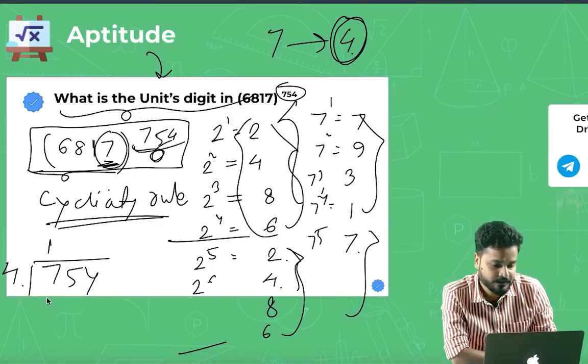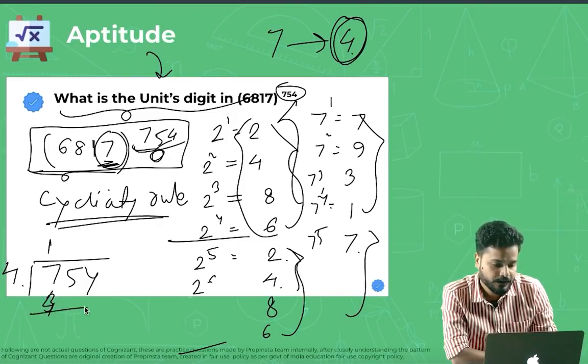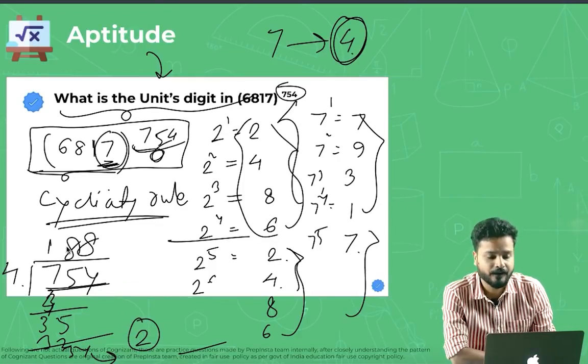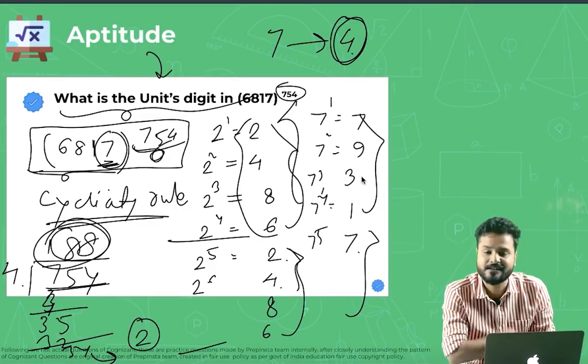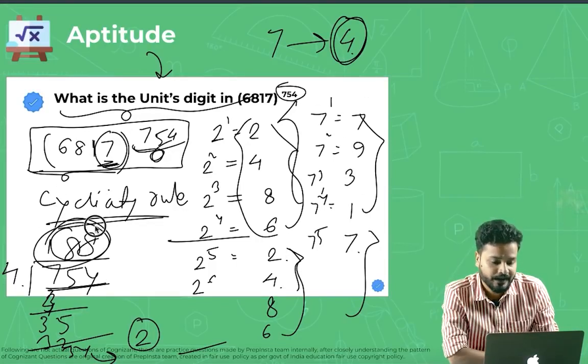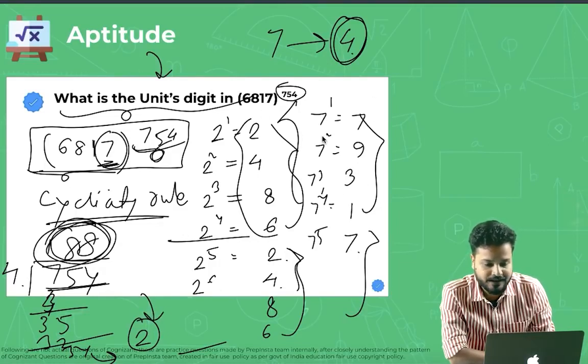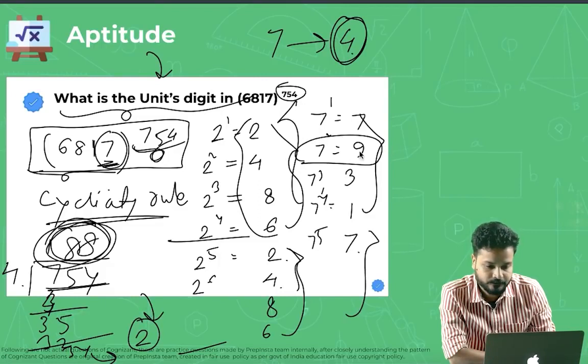4 goes into 7 one time, and 3 is the remainder. So 35. 8 4s are 32, so 3, 4. Again 8 4s are 32. So the remainder would be 2. So in 754 power, there would be 88 complete cycles. That means 7, 9, 3, 1, 7, 9, 3, 1, 88 times, and then there is a remainder of 2. So that means the units digit would be 9.